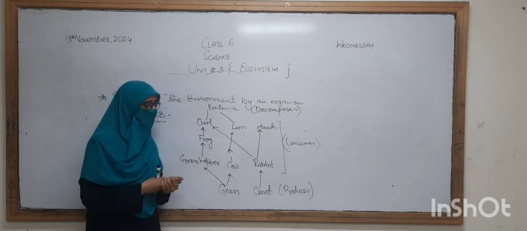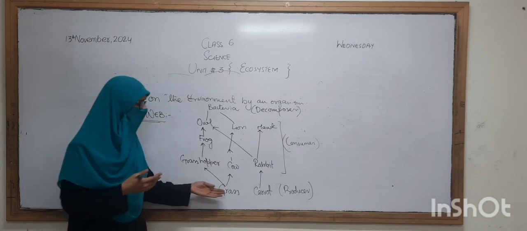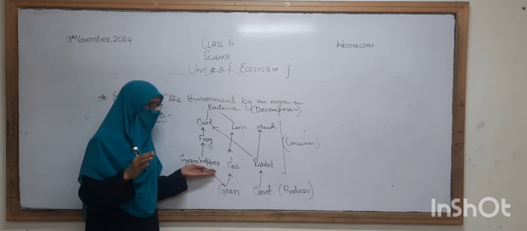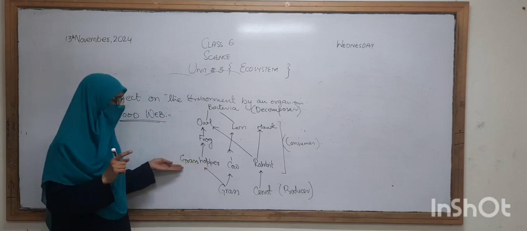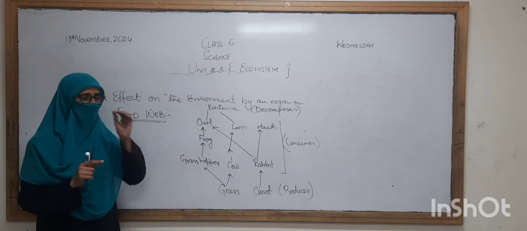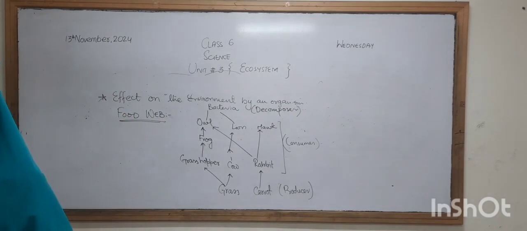And in the same way, if we reverse the process and all the plants vanish from the earth, there is a question mark over the survival of the herbivores or consumers. So there is competition among living organisms in order to survive on the earth.